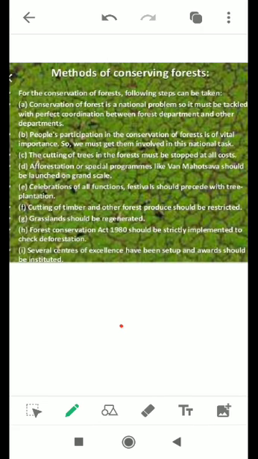See, there are many methods of conservation of forest, like we can do plant harvesting, cutting only some of the trees in an area, and the uncut trees prevent erosion and produce seeds so that new trees can grow. And afforestation, planting more and more trees to renew the forest again.